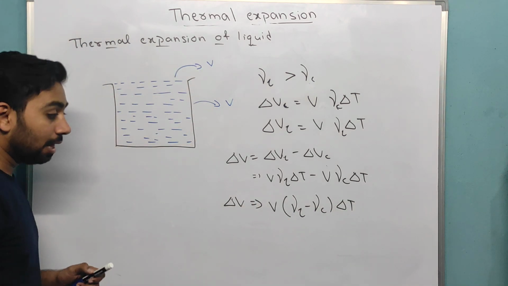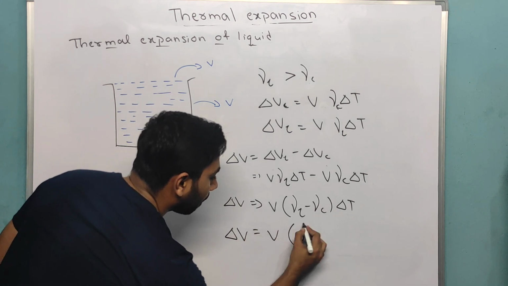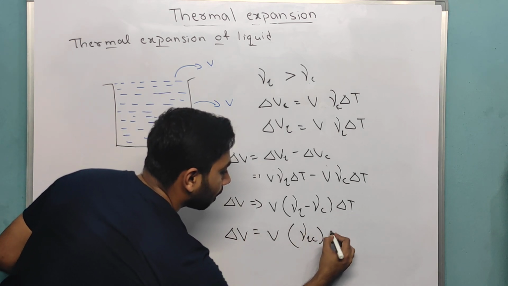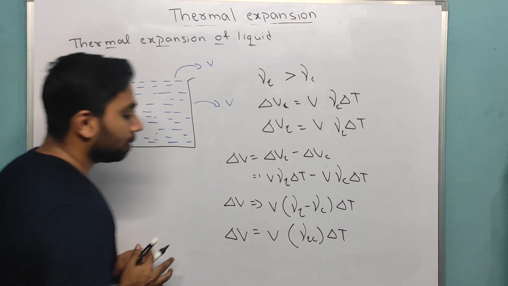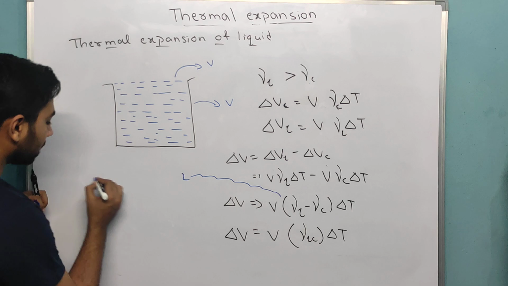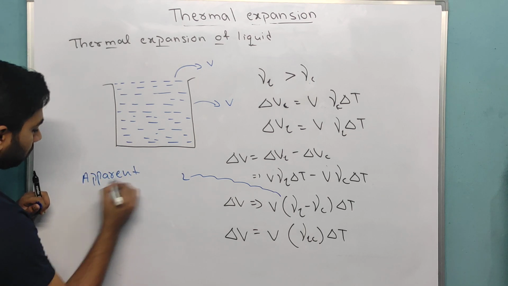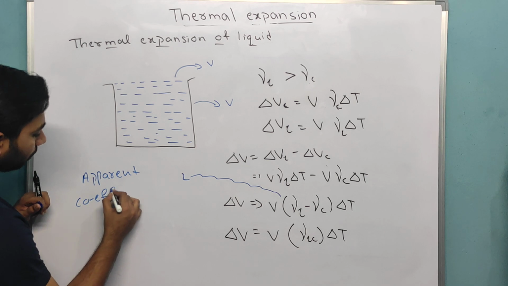Yes, I can write it as: now this term is called the apparent coefficient.